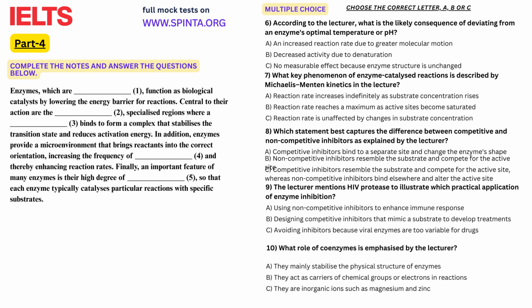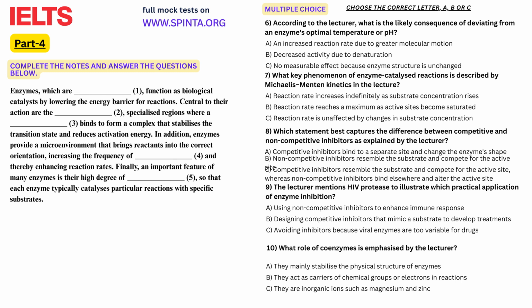As we move forward, I want to address the importance of enzyme inhibitors. Inhibitors can decrease the activity of enzymes and are classified into competitive and non-competitive inhibitors. Competitive inhibitors resemble the substrate, competing for binding at the active site. On the other hand, non-competitive inhibitors bind to a different part of the enzyme, causing a change in shape that affects the active site. Say, for instance, in the case of HIV protease, a competitive inhibitor can be designed to mimic the substrate the enzyme normally acts on. This mechanism has been vital in developing treatments for HIV.